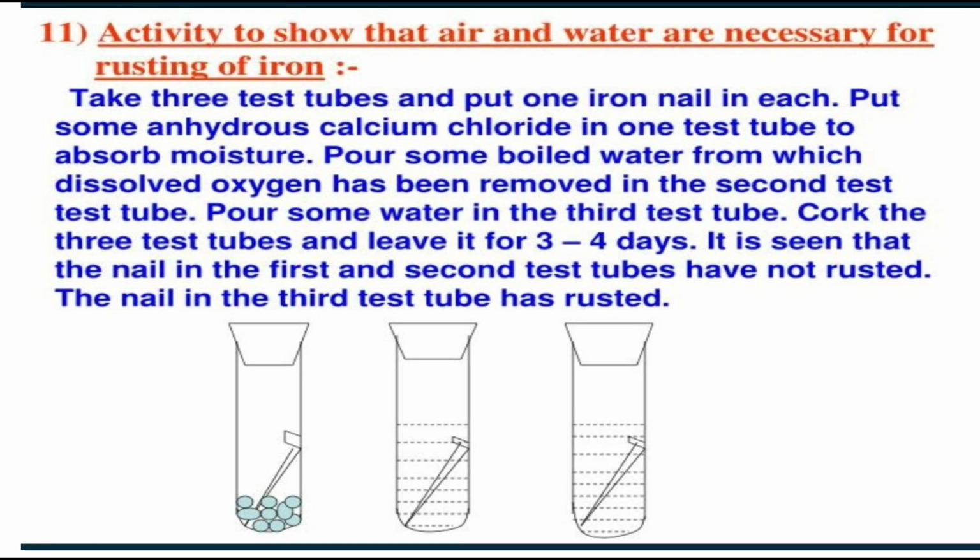In the second test tube where you have poured boiled water, there is no oxygen, so it will also not rust. But the third one, which has normal tap water, will have both air and moisture, and the third test tube iron nail will rust. So these activities show there are two conditions which are necessary for the rusting of iron. What are those two? Air and water.